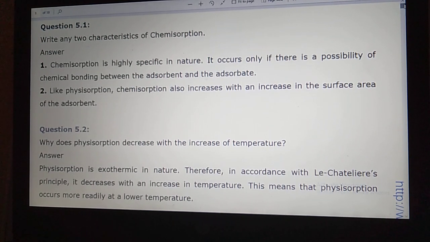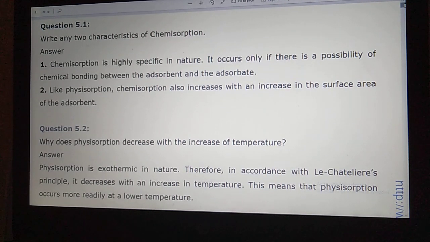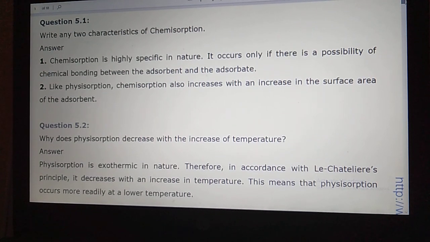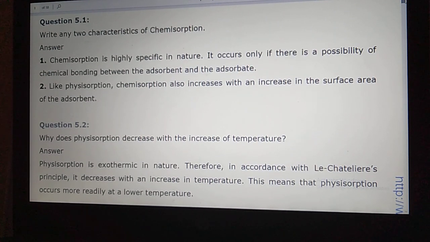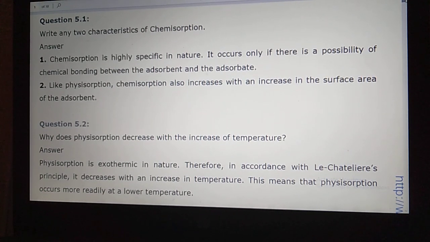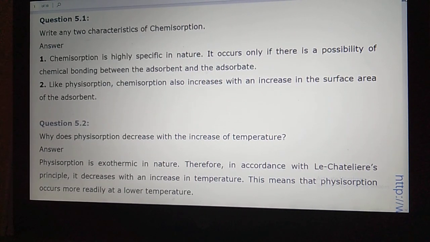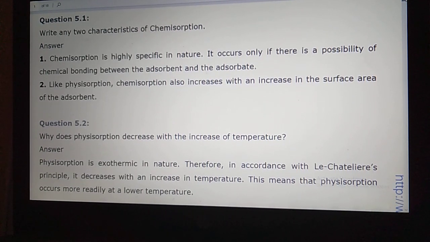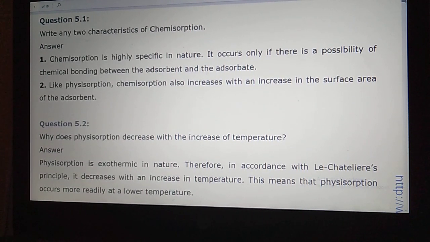if there is a possibility of chemical bonding between the adsorbent and adsorbate. Every product is specific in nature. That is why chemical adsorption is highly specific. While when you are talking about physical adsorption, student, there is a physical bond, and that physical bond is reversible. Like water is vaporized and then will condense. So physical adsorption is not specific.